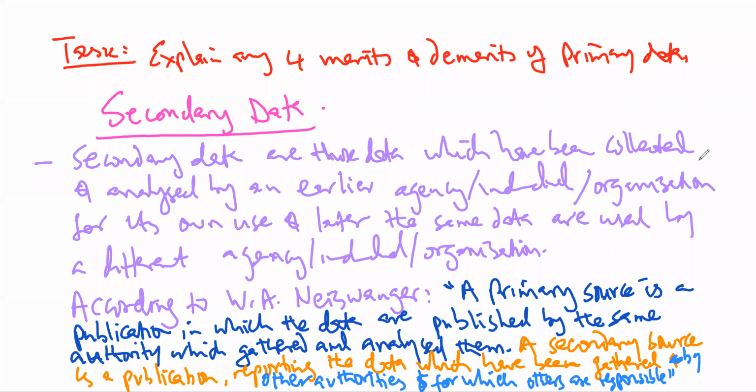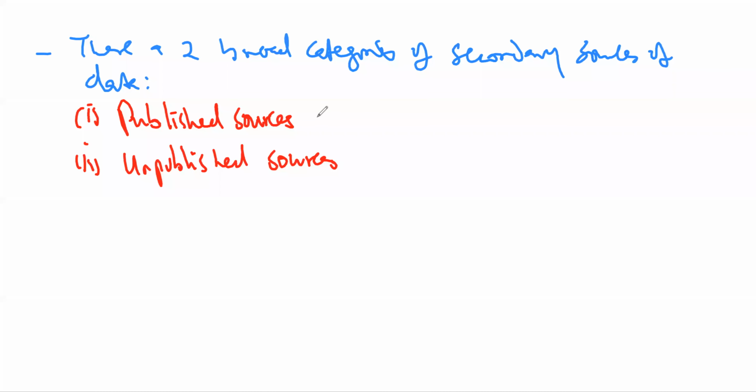Okay. Then before we finish, I want us to say that there are two sources of secondary data. That's what we call the published sources and unpublished sources. So broadly speaking, secondary data may come from either a published source or an unpublished source.